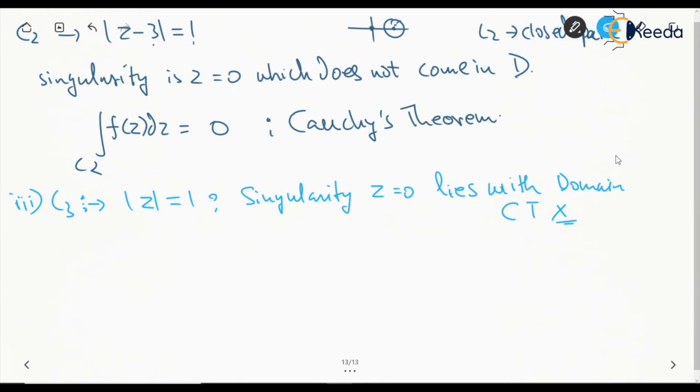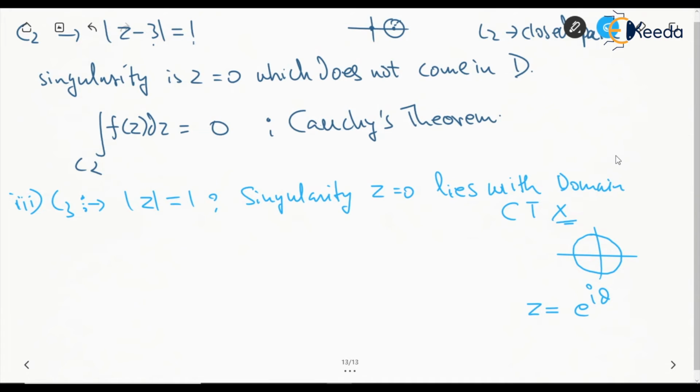But what we can do is, now that we know the curve C3 is mod z equal to 1, all the points of this curve lie on the unit circle. So z can be given in the polar form e to the power i theta. Yes or no?